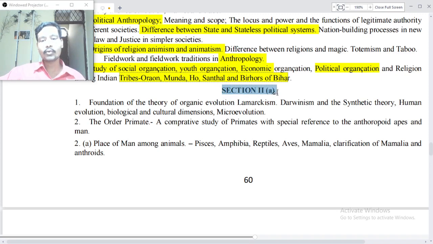Now section 2A. Foundations of the theory of organic evolution: Lamarckism, Darwinism and the synthetic theory, human evolution, biological and cultural dimensions and microevolution. The order primates, a comparative study of primates with special reference to the anthropoid apes and mammals, place of man among animals, species, amphibia, reptiles, apes, mammalia, classifications of mammalia and anthropoids.